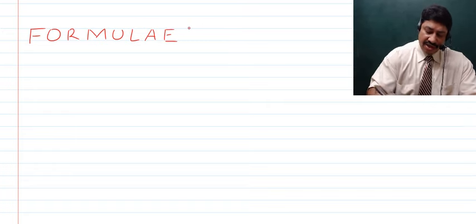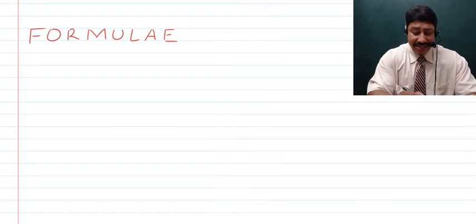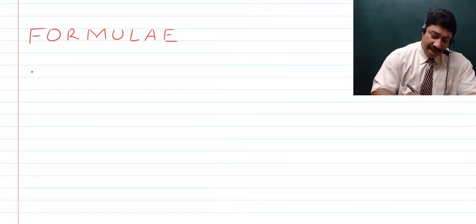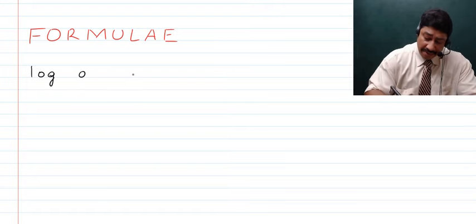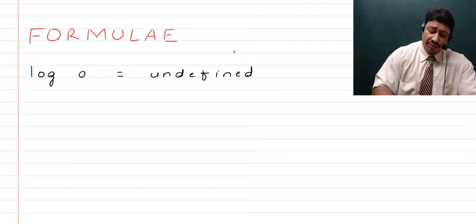So here, children, if you talk about the first formula, you should know when it is that log is possible. For that matter, if you talk about log of 0, you have to remember that whatever be the base, it is undefined. So never try to find out log of 0.